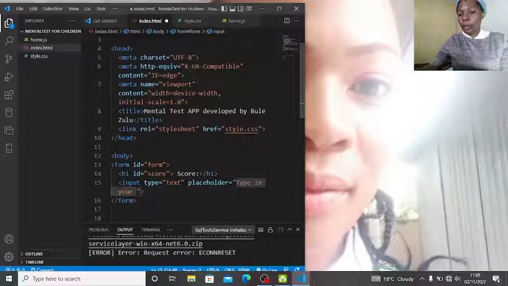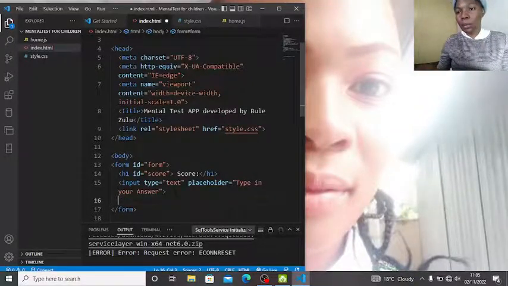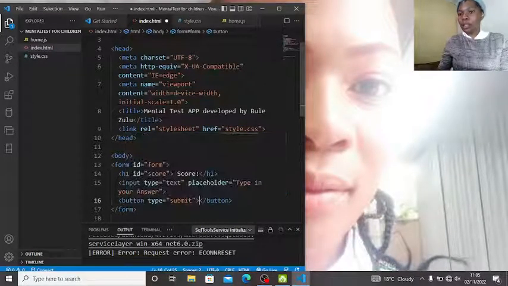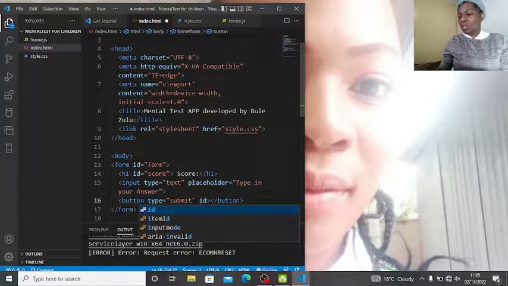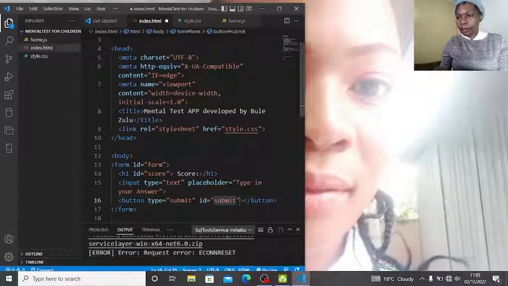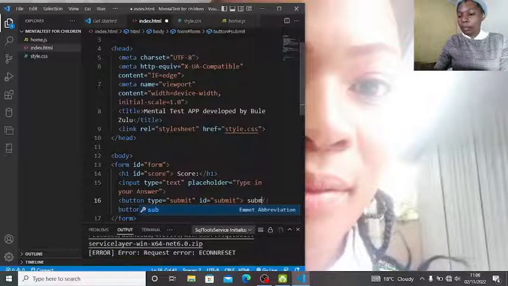Then we need a button to submit this answer. I won't be fancy, guys, I'll just keep it simple. Make sure you pick the button that says submit, and let us give this an ID, so that we can resize it. Submit.